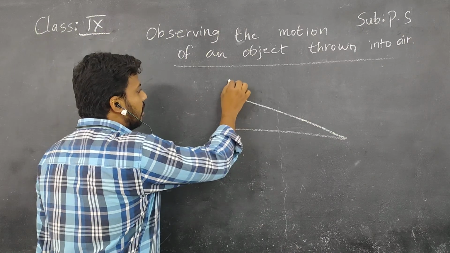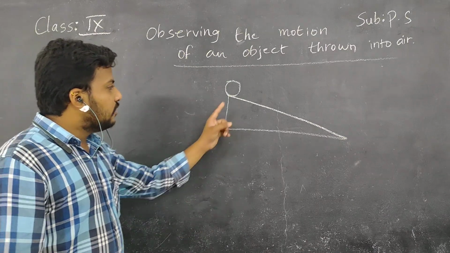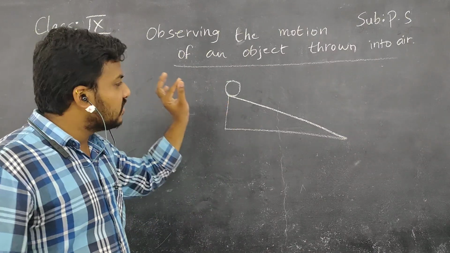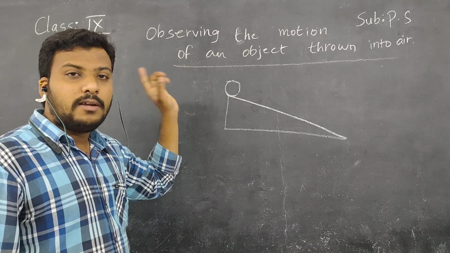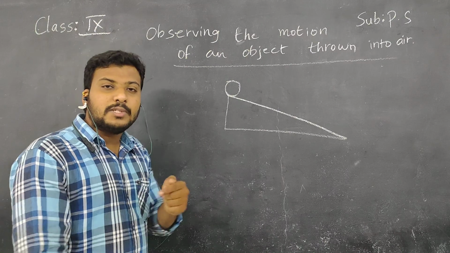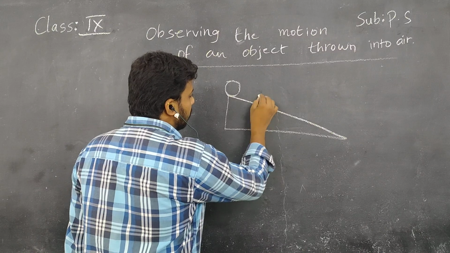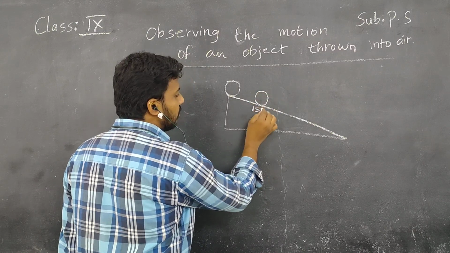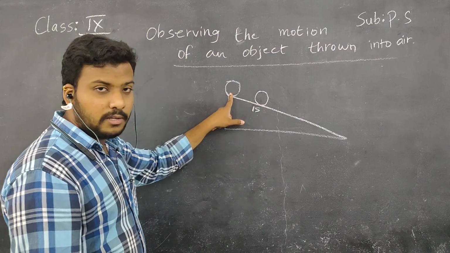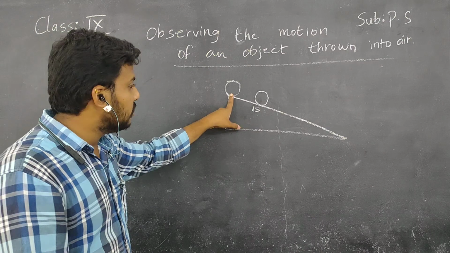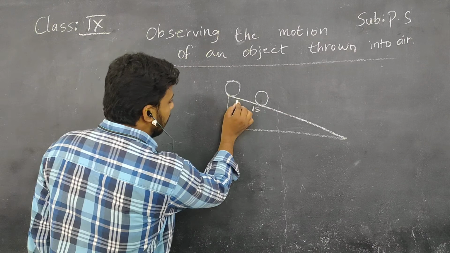See, children, here I placed the ball at the top of the inclined plane. At the 0th second, the ball remains in the same position. But when I applied some force on the ball, what does the ball do, children? It starts moving in the forward direction. Yes or no? Coming to the first second, the ball reached this distance. Comparing these two, the ball in the starting position is nothing but the initial position. In the next second, the ball covered a little more distance.